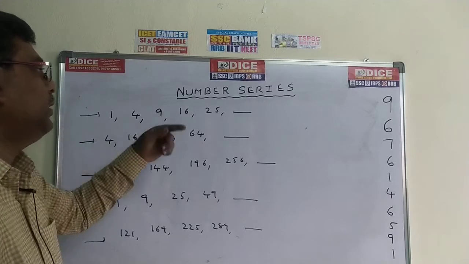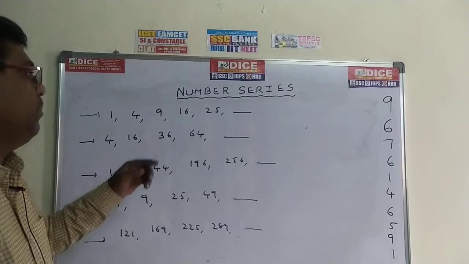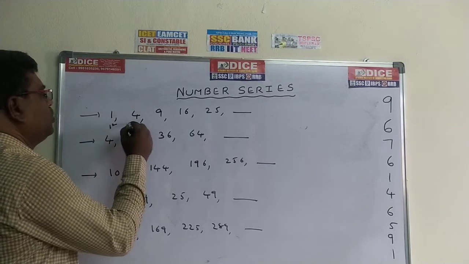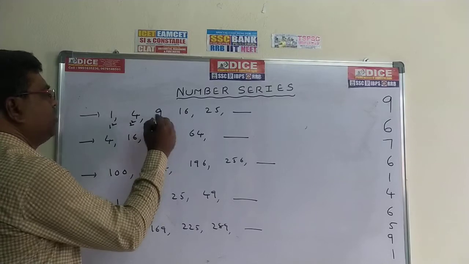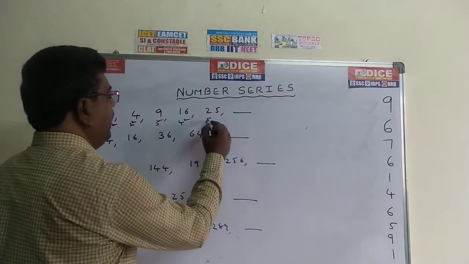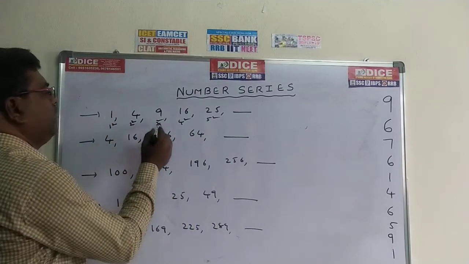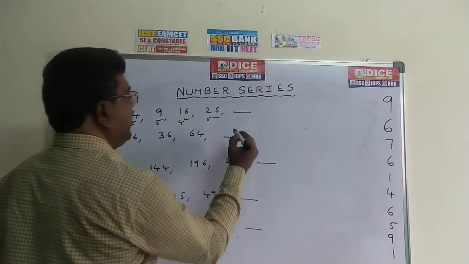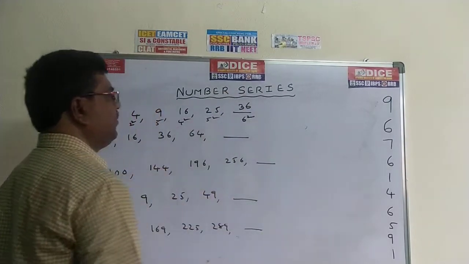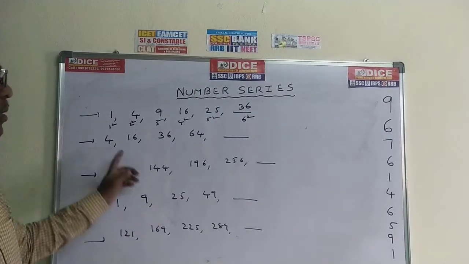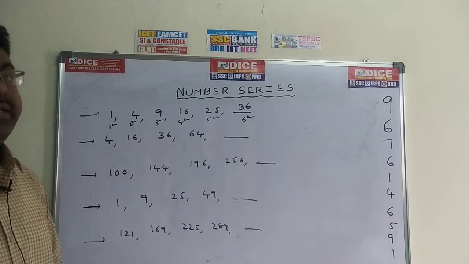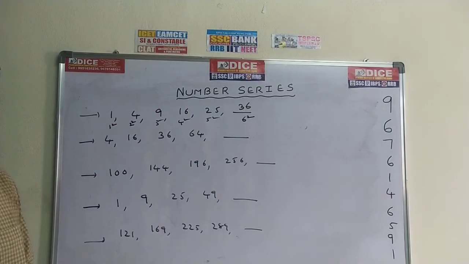So if you observe, these are all nothing but square numbers. 1 square is 1, 2 square is 4, 3 square is 9, 4 square is 16, 5 square is 25. 1 square, 2 square, 3 square, 4 square, 5 square. What is the next number? That is nothing but 6 square. So the answer is 36. The next number is 6 square, 36 is the required answer.